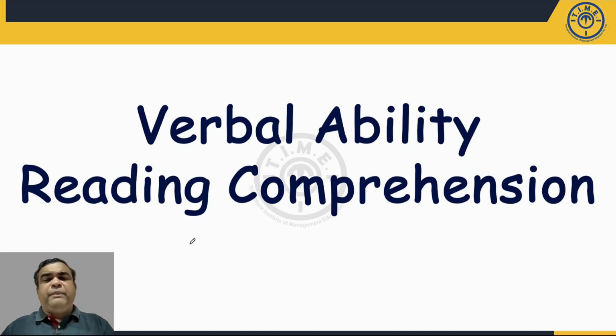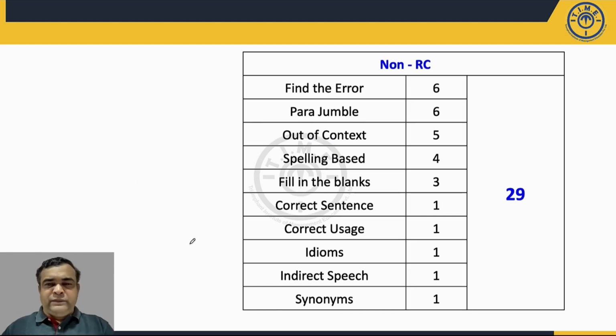Now the verbal ability and reading comprehension part. If I look at the non-RC part, it is the verbal ability part. Here also, all varieties of questions were covered, but if you see the earlier slot 1, you'll find there were more questions on synonyms, antonyms. Here that weightage was lower. Here you'll find there were more questions on find the error, where the error was in terms of grammar as well as spelling. But the questions were quite manageable. The questions were pretty easy.